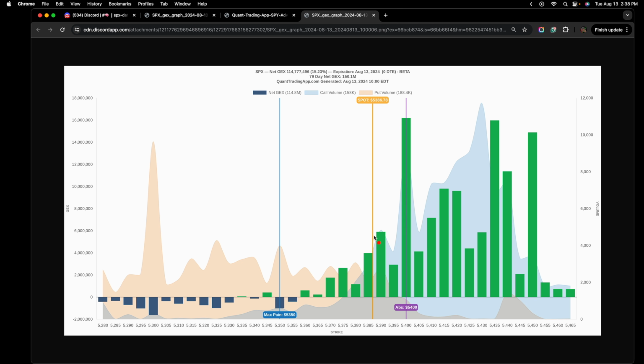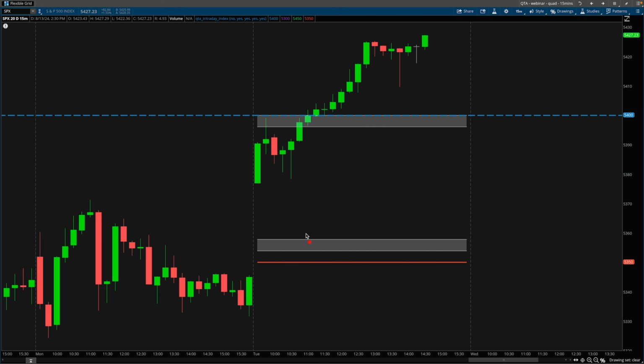At this point, we don't know if price is going to slip back down to this transition zone, but the expectation would be that we're not really going to go much lower than here. And that's one of the reasons why I chose to sell puts down below this area here. But above 5,400, if you are a momentum-based trader, this is where price action really opens up.